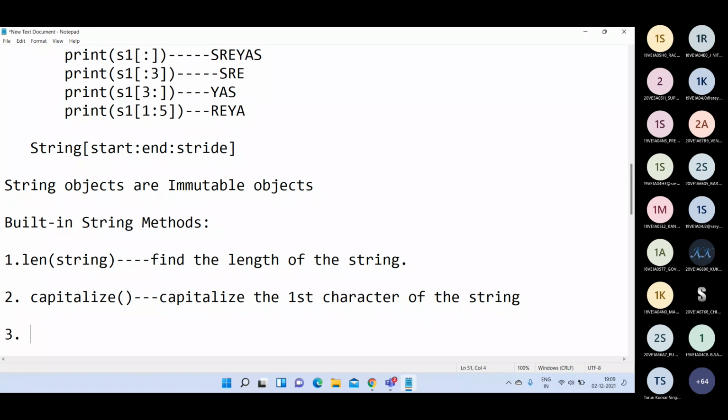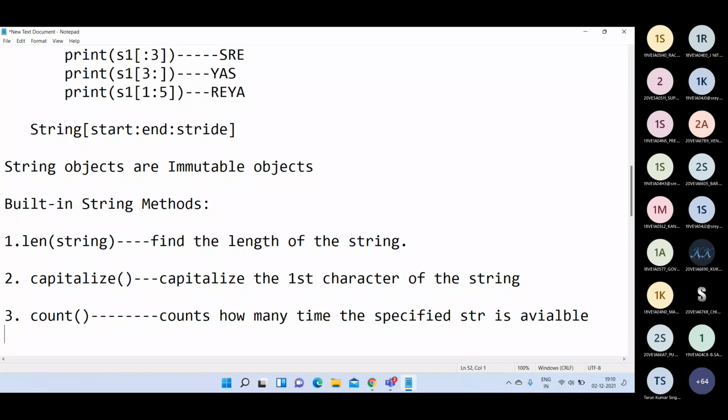Then next, the third one is count. The purpose of this count method is that it counts how many times the specified substring or the specified string is available in the string.